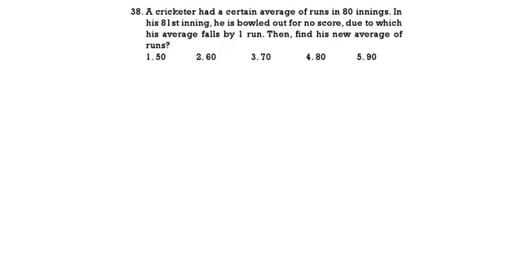Now see here. Let us suppose the average is x. Total 80 innings are there, so the total score will be 80x. Now, in the 81st innings he is bowled out for 0, due to which his average falls by 1 run.